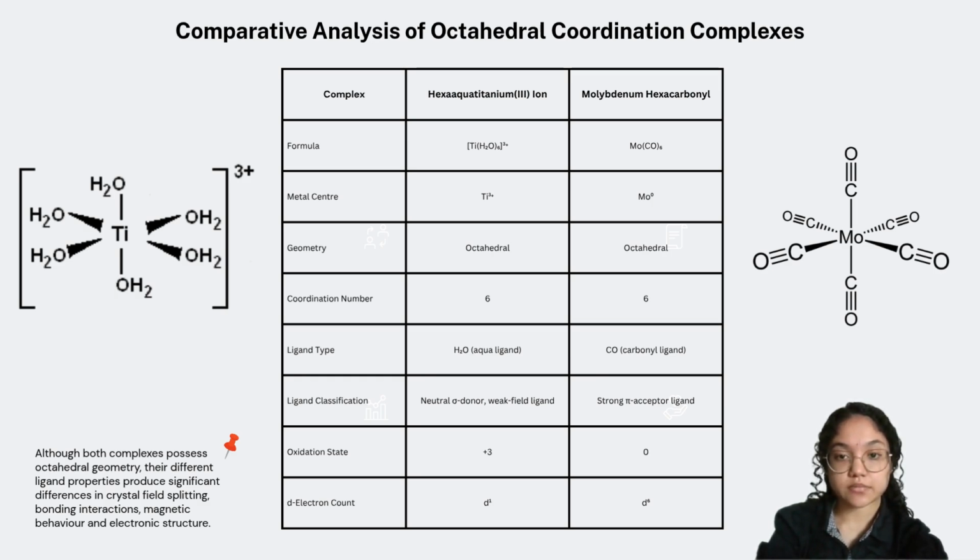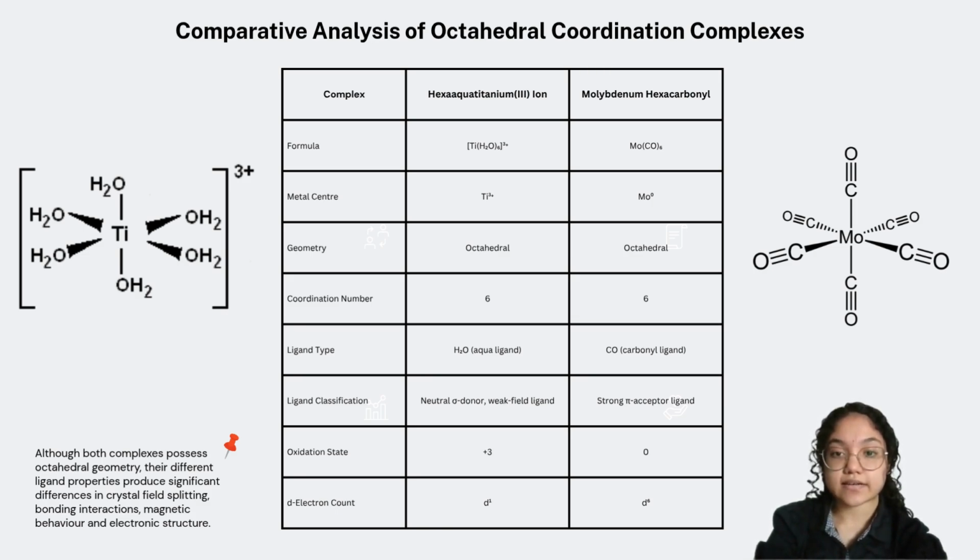Namely hexa-aqua titanium 3 ion, [Ti(H2O)6]3+, and molybdenum hexacarbonyl, Mo(CO)6. Although both complexes have the same octahedral geometry and coordination number of 6, they differ significantly in terms of their metal centers and ligand properties. These differences will later influence their crystal field splitting, magnetic behavior, and metal-ligand bonding.